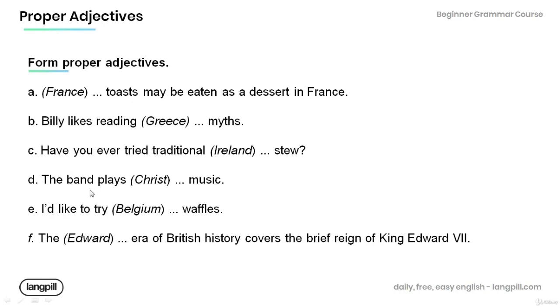D. The band plays Christ music. E. I like to try Belgium waffles. F. The Edward era of British history covers the brief reign of King Edward VII.